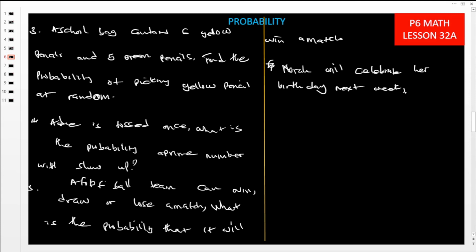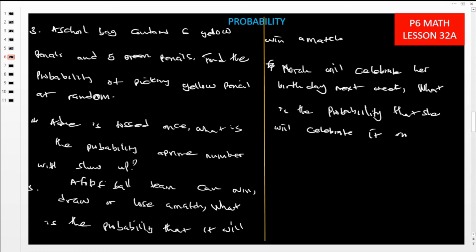What is the probability that she will celebrate it on Sunday?